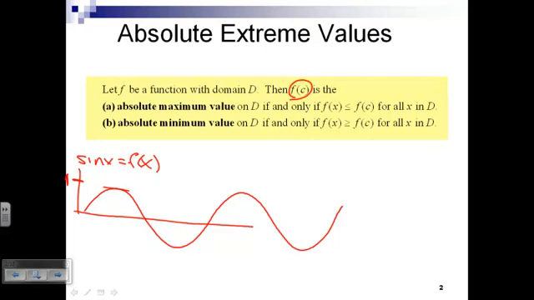How about the standard parabola? Does it have one? Not every function has an absolute maximum. Is there some value on this function such that every other value is less than it? No. Okay, so the standard parabola does not have an absolute maximum. What about the absolute minimum? 0. Because 0 is less than or equal to every other value on that function. All right.